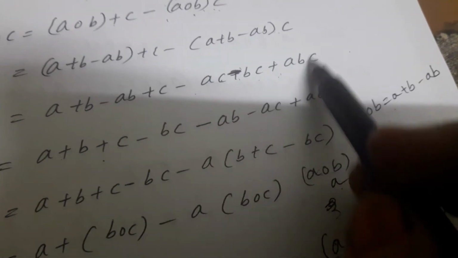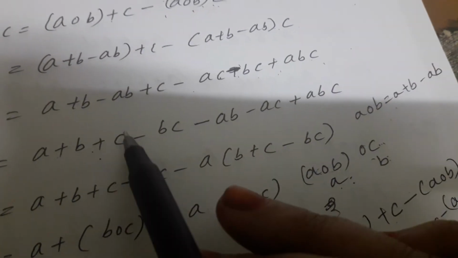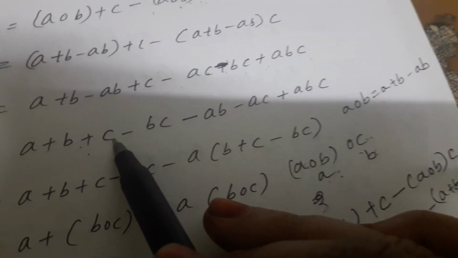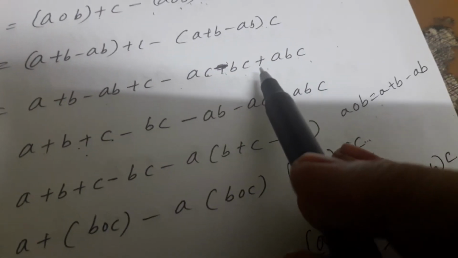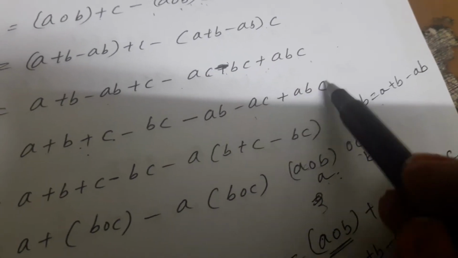Then it can be written as A plus B plus C minus BC minus AB minus AC plus ABC.